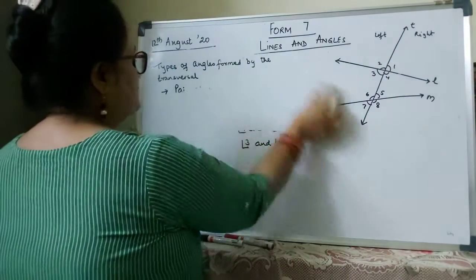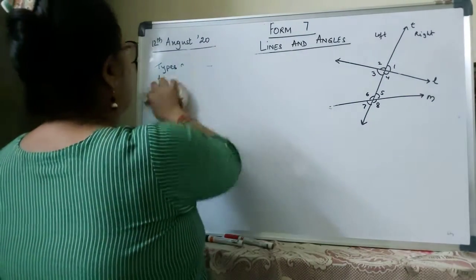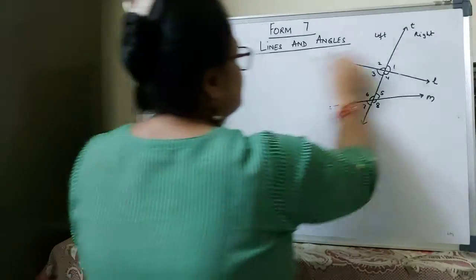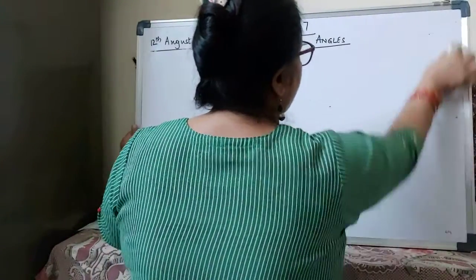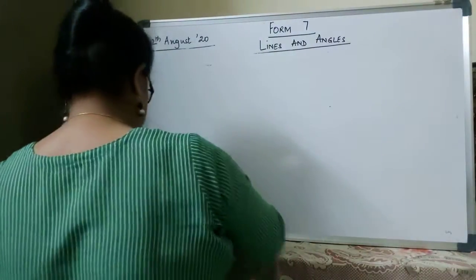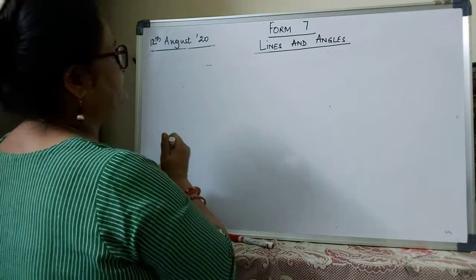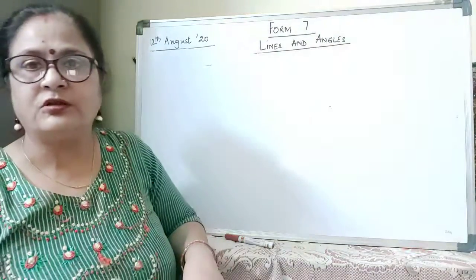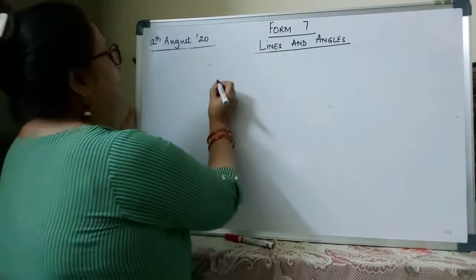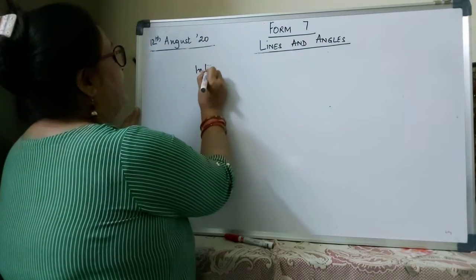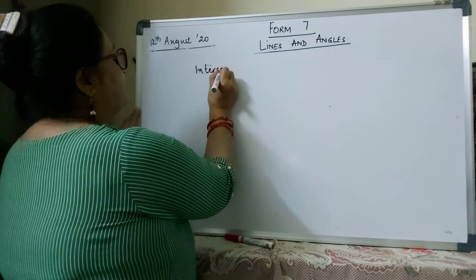Now let us see what happens if a transversal intersects parallel lines. Okay. Now let's go on to the different type. You have learnt about intersecting lines.